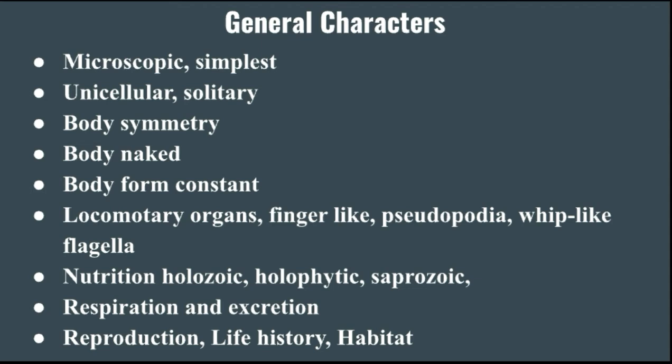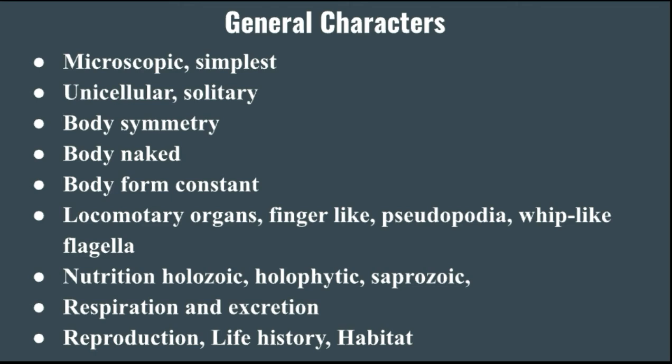Another, the life history is complicated, with alternation of sexual and asexual phases. If you look at all protozoans, the life history is complicated. Why? Because of the alternation of asexual and sexual phases. It means there are some changes we have seen in the protozoans' life history.